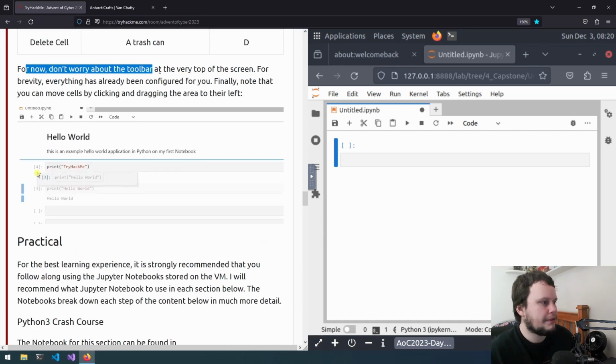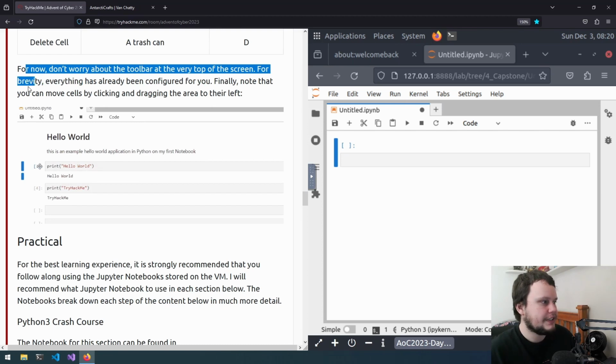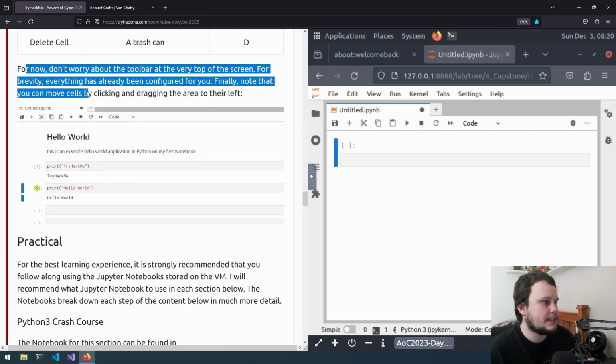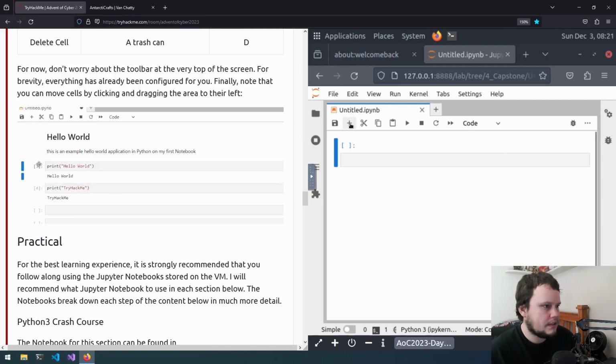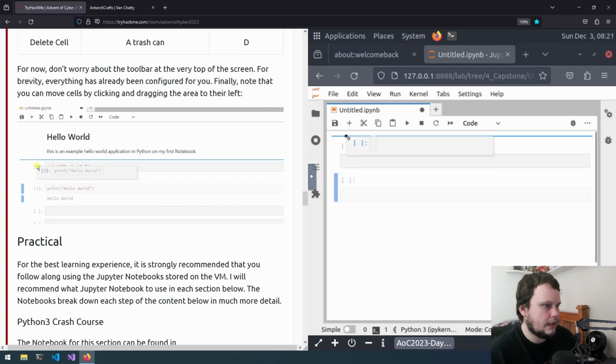For now, don't worry about the toolbar at the very top of the screen. For brevity, everything has already been configured for you. Finally, note that you can move cells by clicking and dragging the area to the left. So I assume this is new cell below, and then we can click and drag like that.